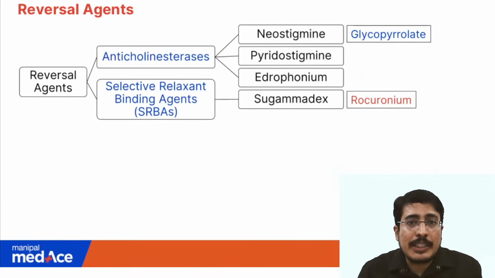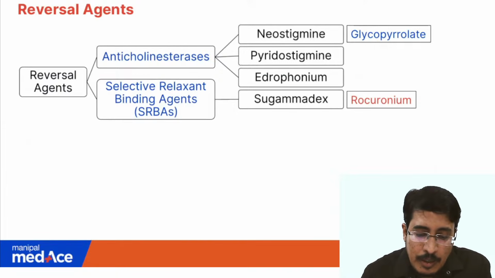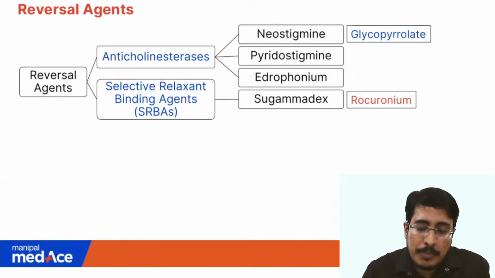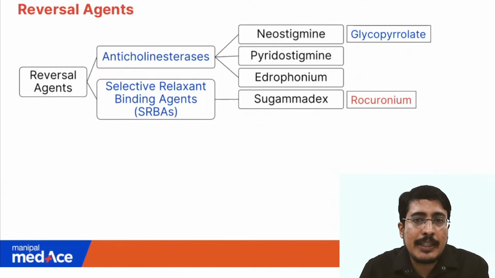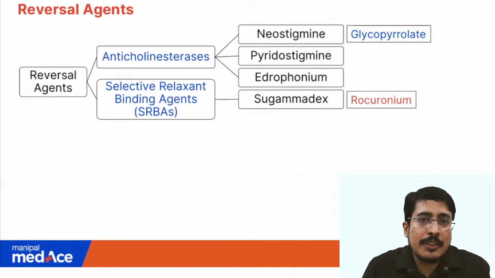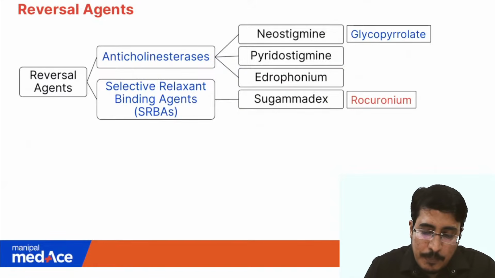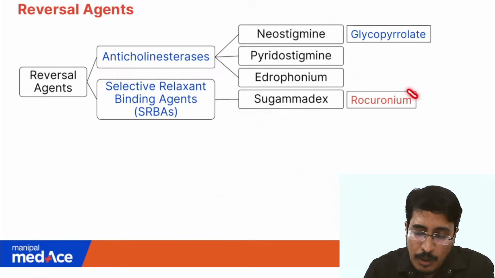So, as we studied earlier, the anticholinesterases are neostigmine, pyridostigmine, and edrophonium, and neostigmine is often used in combination with glycopyrrolate or atropine for reversal, whereas Sugamadex is a newer agent which selectively binds the muscle relaxant at the neuromuscular junction and displaces it, and thereby it is very useful in producing instant reversal.